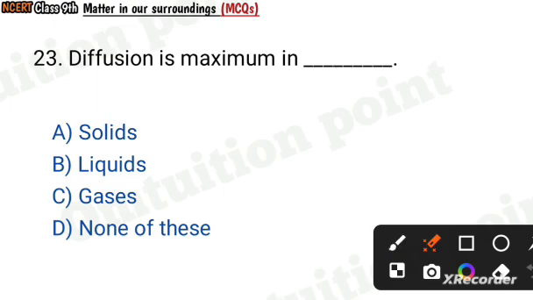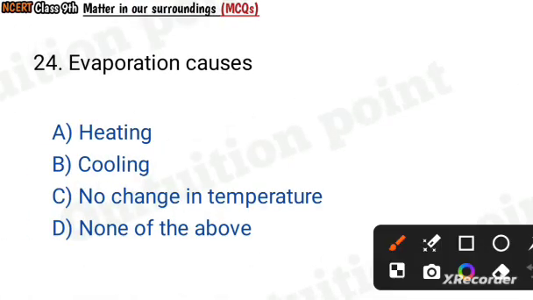Question number 23. Diffusion is maximum in solids, liquids, gases, none of this. Gases. Question number 24. Evaporation causes heating, cooling, no change in temperature, none of the above. Cooling. Evaporation causes cooling.